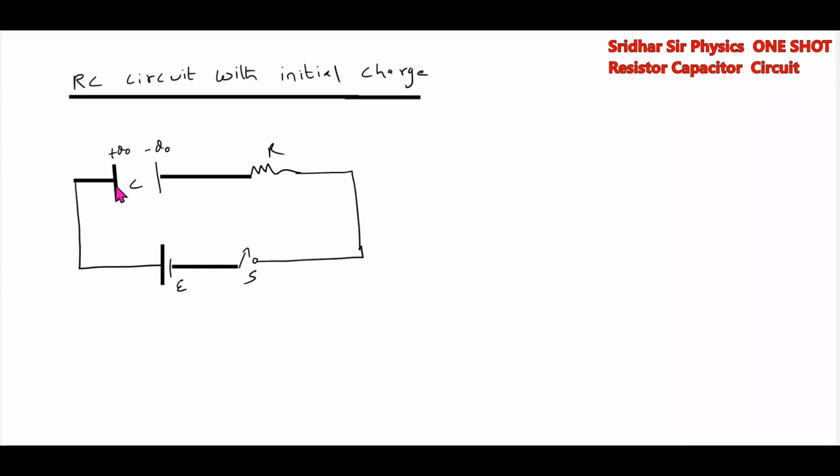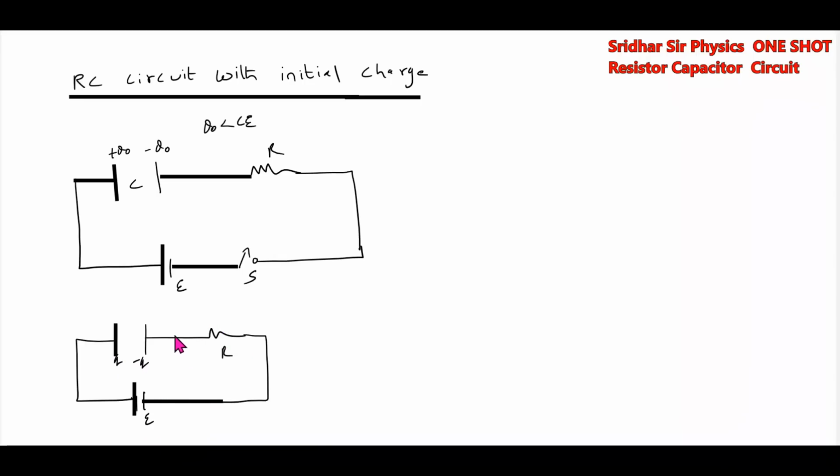Next, we have a capacitor with initial charge, where the condition given is Q0 less than CE. At an instant of time, let the charge across the capacitor be Q and let the current be I. Then writing KVL, E minus Q by C minus IR equals 0, where I equals dQ by dt.